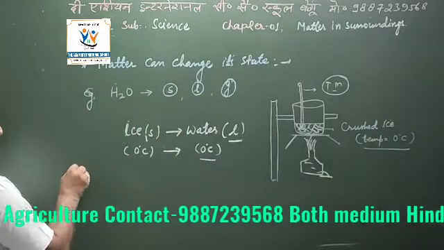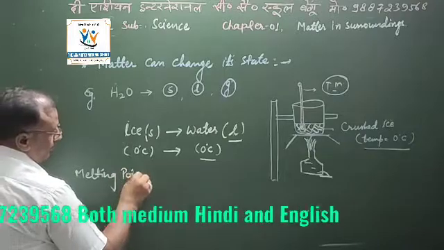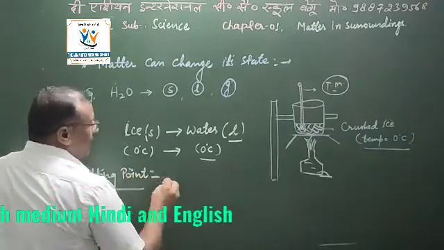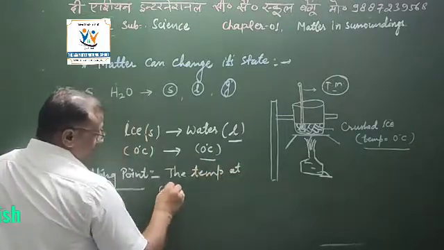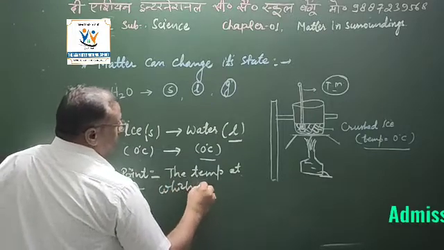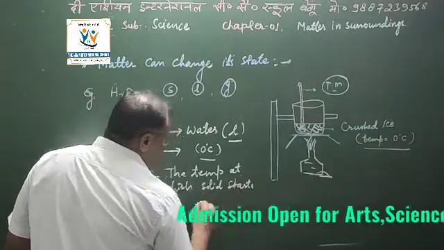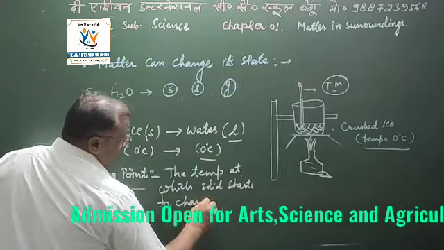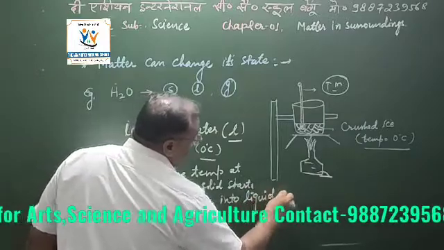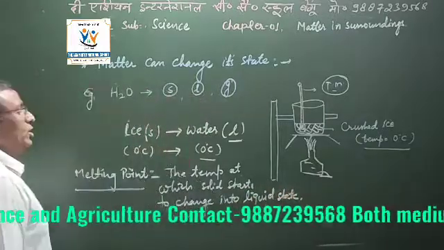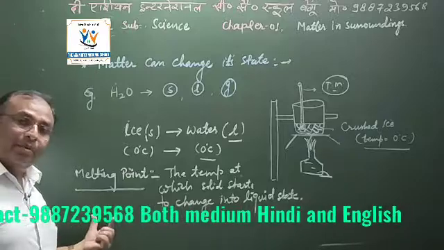So we can define melting point: the temperature at which a solid starts to change into liquid state is called the melting point.